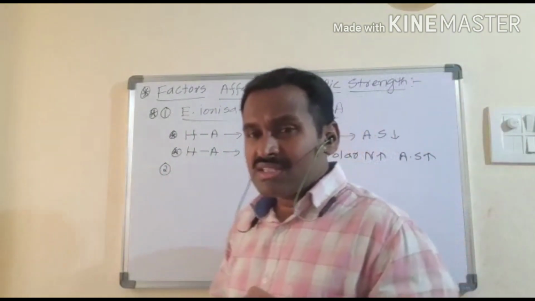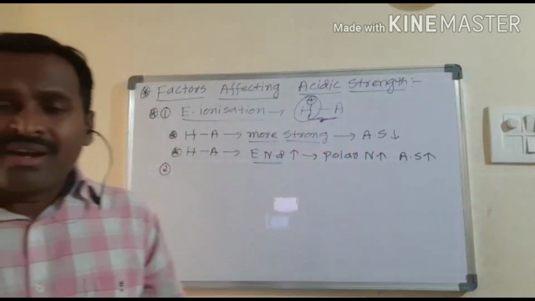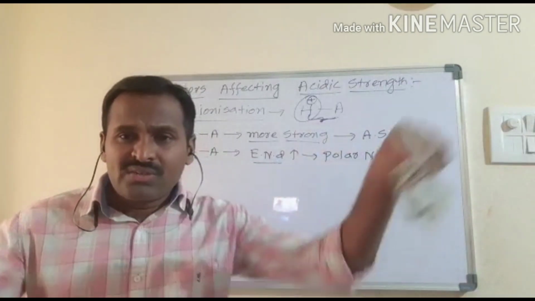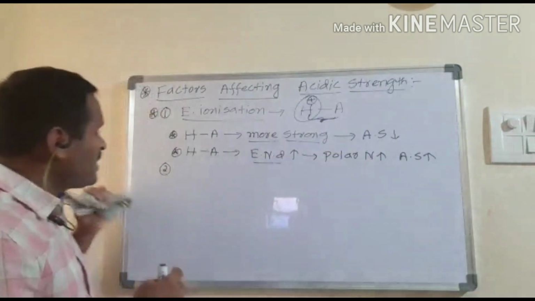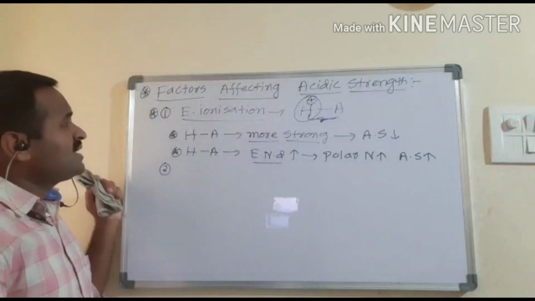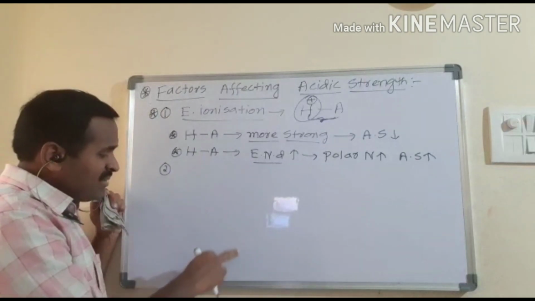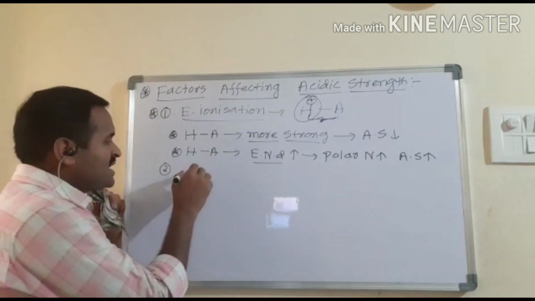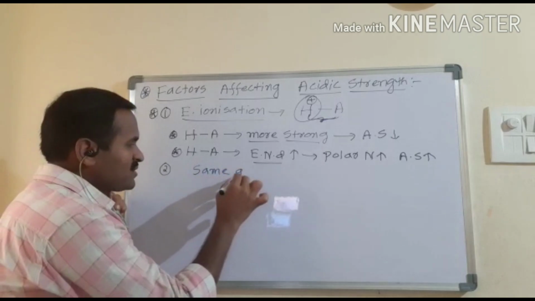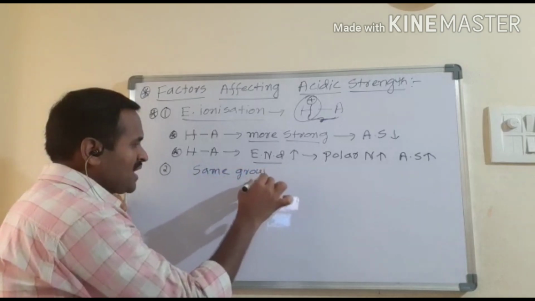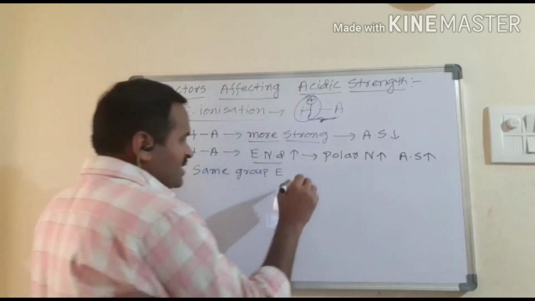One is the nuclear charge, electronegativity, charge on the ion, and the other is the ionic size. Those are the four factors. In addition to those four factors, we can also take this one, which is the first factor. The second one: I am taking elements of the same group that are involved in HA formation.